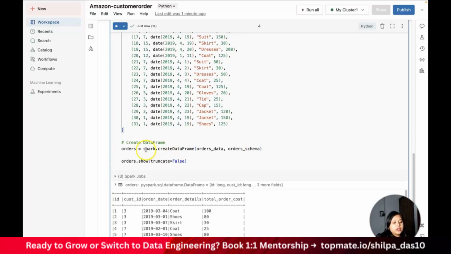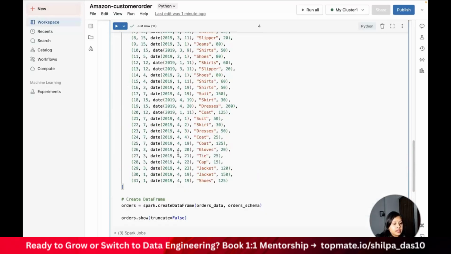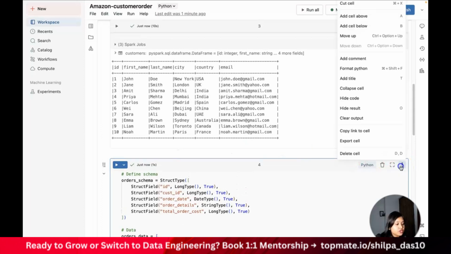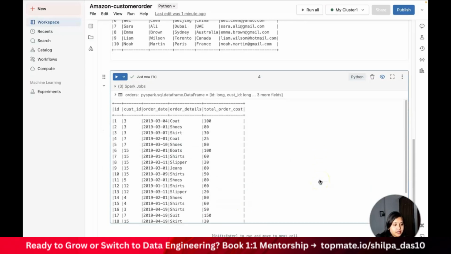Before that, if you don't know how to create a data frame, I would highly recommend you learn it, because that's very fundamental. You can watch the video I have pinned in the I button, so that you know exactly how to create a data frame using different methods, using schemas, what the struct types are, and so on. Now my orders data frame and customers data frame are ready. Let me go ahead and hide the code so that you see the result.